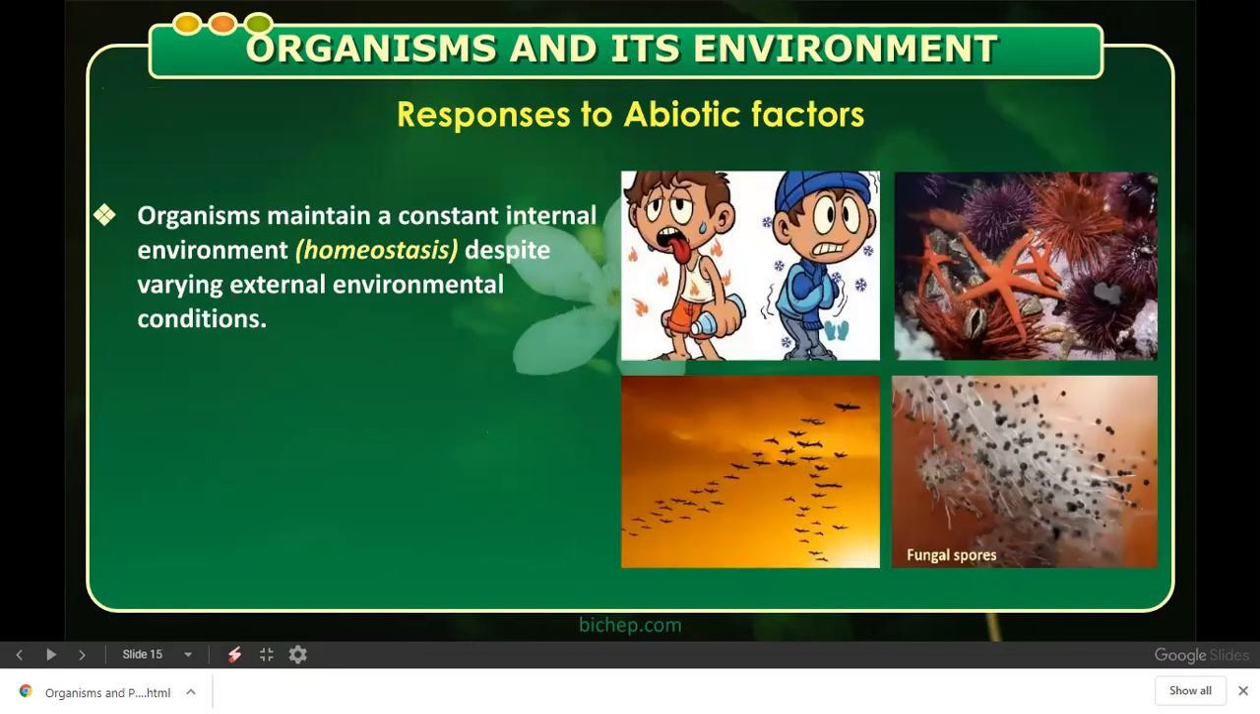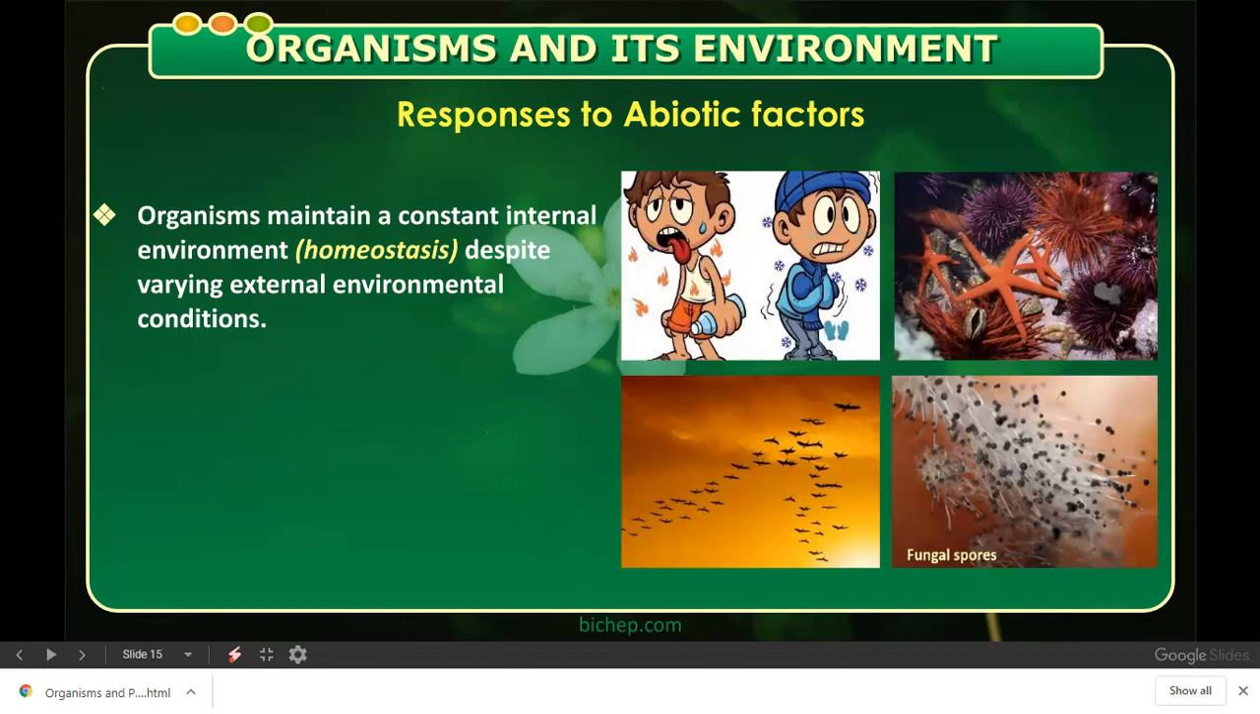Responses to the abiotic factors. Now, we organisms, we have different types of adaptations to the different environmental factors. Organisms maintain a constant internal environment, that is homeostasis. What is homeostasis? We adjust ourselves according to the temperature outside. When it is summer season, we sweat and we drink more amount of water.